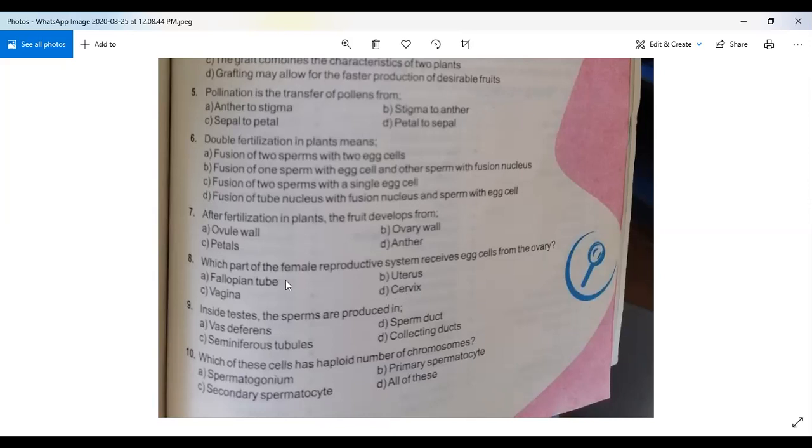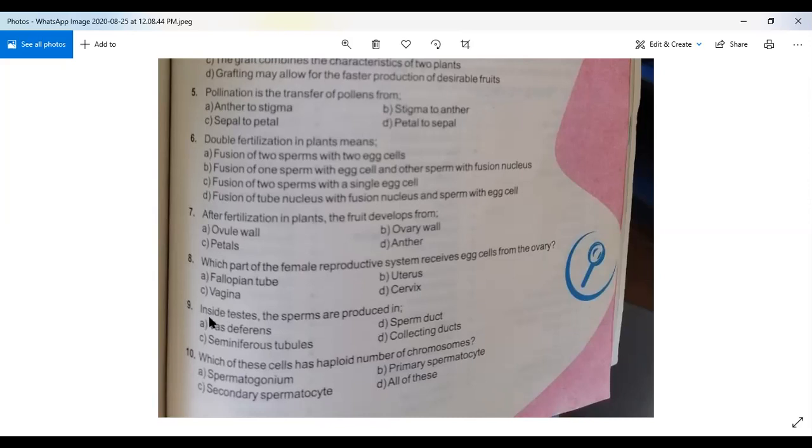So the right answer is fallopian tube. In female reproductive system, fallopian tube is the part which receives egg cells from the ovary. So the right answer is question number 8, option A, fallopian tube.